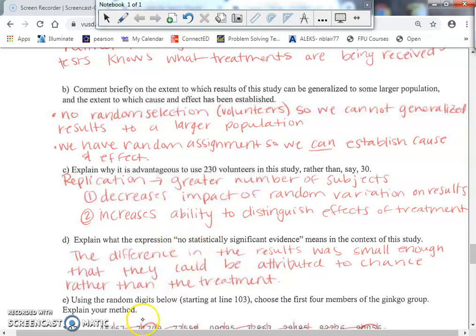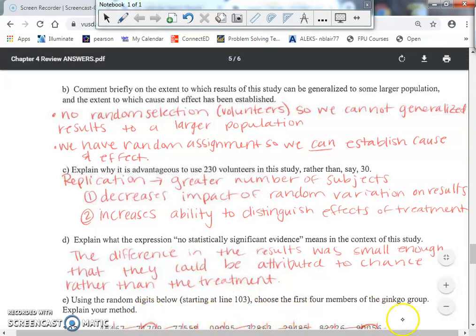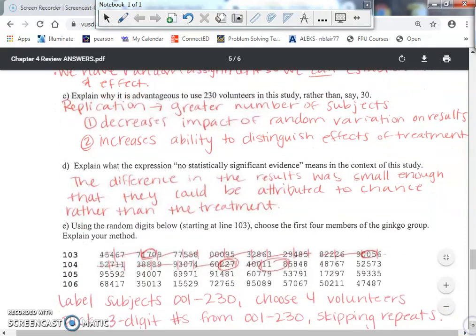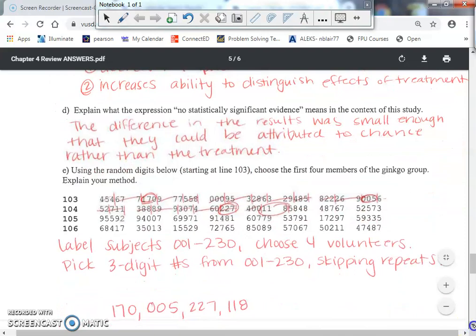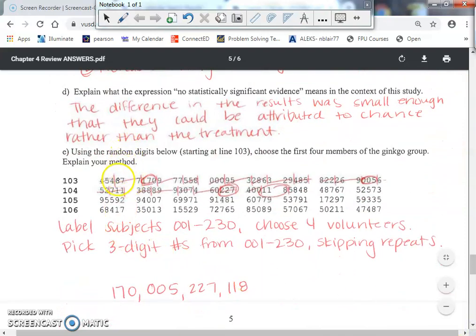Now part E, using the random digits below, starting at line 103. Now they gave you the digits. Choose the first 4 members in the ginkgo group and explain your method. Now I'm just going to go ahead and show you all of the answers that I put here, and I'm going to talk about it. Notice that what I did is every 3rd digit I put a line. So I'm looking at 3 numbers at a time, and I mentioned that.